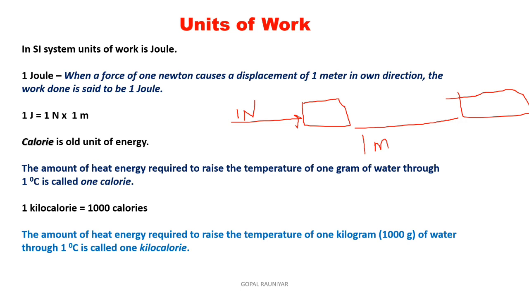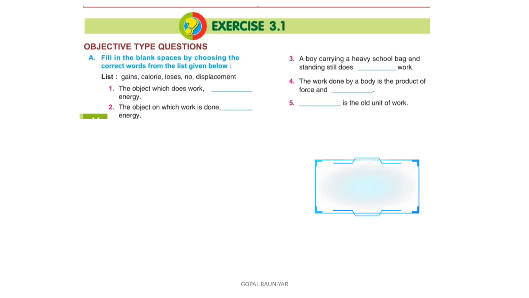Okay. So students, now we will solve our exercises. So begin with the fill in the blanks, and it also depends upon the things we have studied. Okay. So we have studied the object which does work. Question number 1, the object which does work loses its energy. And the second question, the object on which work is done gains energy. So the answer of the first question is loses energy, and the answer of the second is the object on which work is done gains energy.